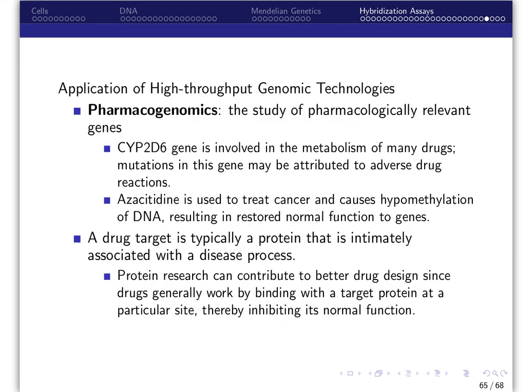Another application of high-throughput genomic technologies is in pharmacogenomics, to study pharmacologically relevant genes and to identify drug targets, as drug targets are commonly a protein that is intimately associated with a disease process.